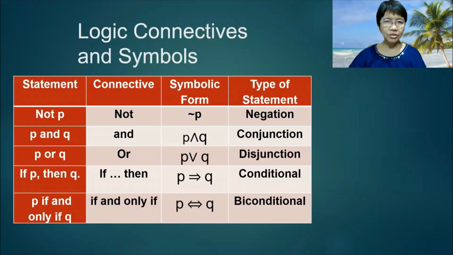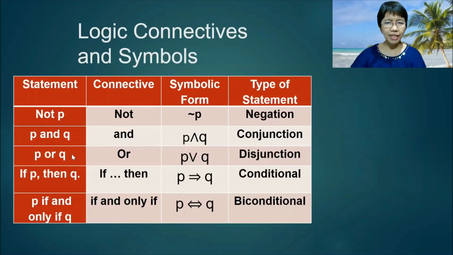Here are the logic connectives and symbols. The statement not P is a negation, and the symbolic form is tilde P, or tilde before the P, or not P. Then we have P and Q. The symbol here is P, then an inverted V, and then Q. So P and Q is a conjunction.